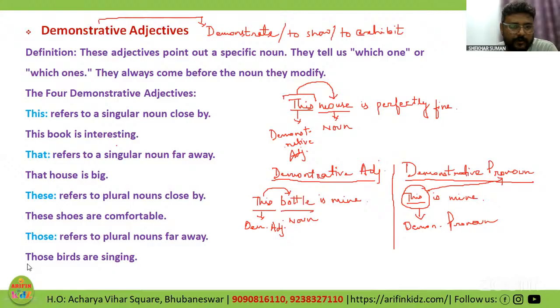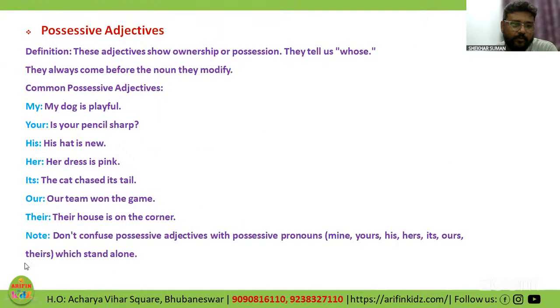Okay, let us move ahead with the next kind of adjective, possessive adjectives. The term possessive comes from possession, right? It's already written over there. Possession or ownership.